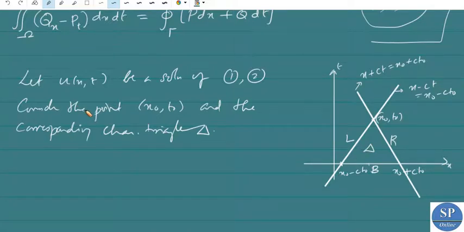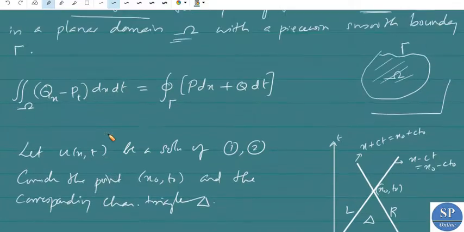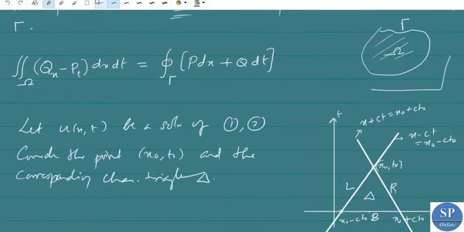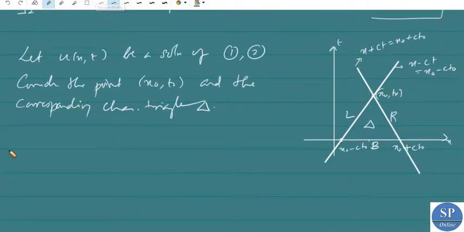Now integrating equation number one, we are going to apply this Green's formula. So we are integrating this equation number one, that means our non-homogeneous wave equation, over this characteristic triangle delta.